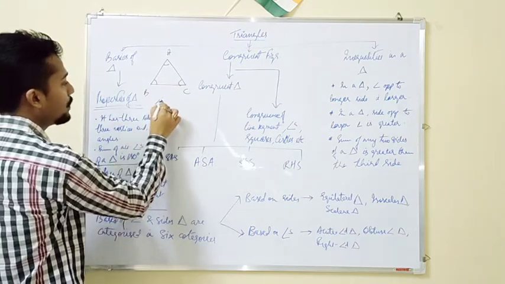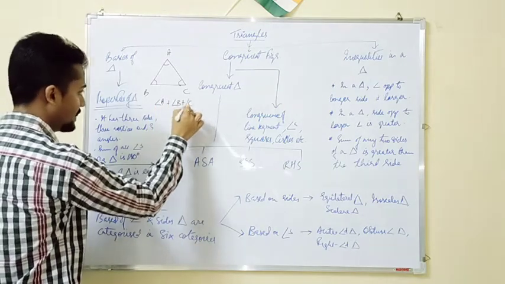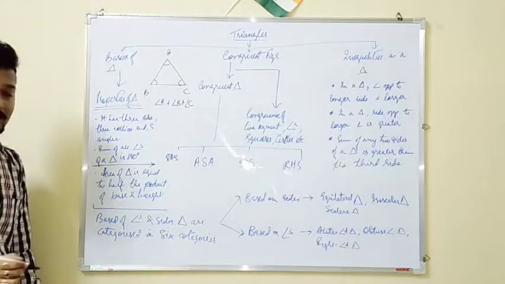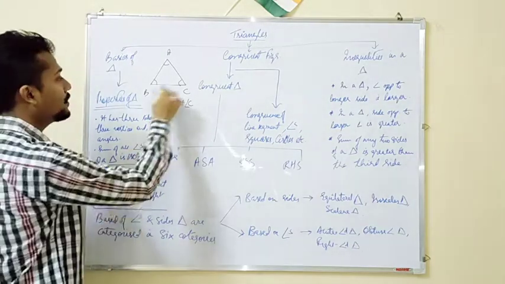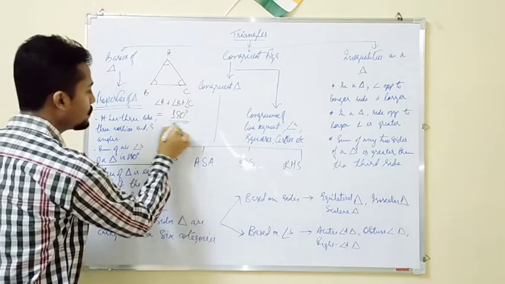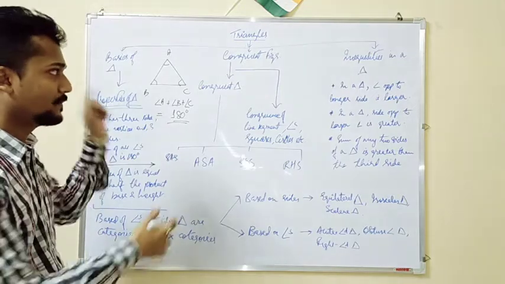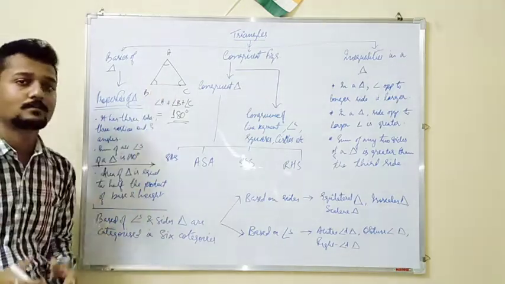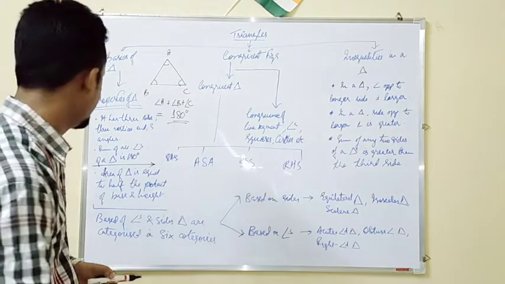That means angle A plus angle B plus angle C. Three angles are there in the triangle ABC. So what will be the sum of all the three angles of the triangle? 180 degree. This also you have learned, isn't it? Further, after the introduction is over, we will see how the sum of three angles of a triangle is 180 degree. That part also we will be discussing.